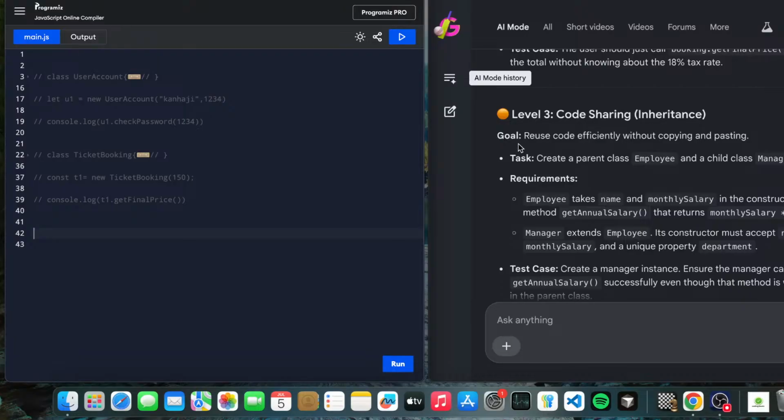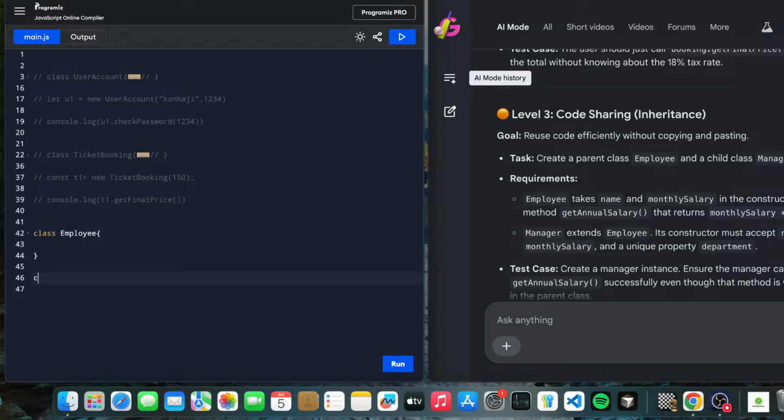Inheritance goal: reuse the code efficiently without copying and pasting. Okay, we don't have to copy and paste. Most of the time we are doing that only, but that's a different thing. Task: create a parent class. Okay, let's create a parent class, Employee, and a child class, Manager.